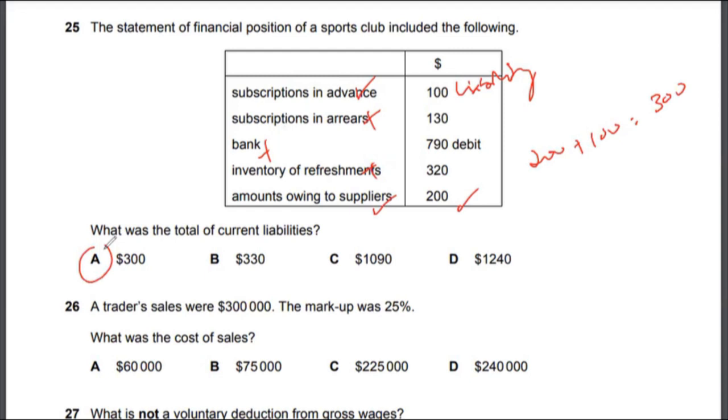Again, multiple choice 26. A trader's sales were $300,000. The markup was 25%. What was the cost of sales? This is a fairly easy question. All you need to do is 300,000 divided by 1.25 will give you the cost of sales, and that will be $240,000. So the correct answer to multiple choice 26 would be option D.